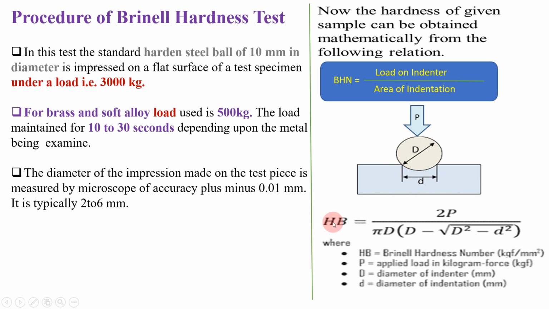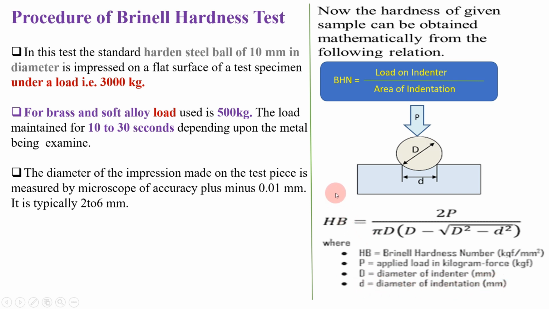So HB, the Brinell hardness, is equal to 2P upon pi D times (D minus the square root of D squared minus d squared). Here HB is the Brinell hardness number, in kgf per mm squared. P is the applied load in kilogram force, kgf. Capital D is the diameter of the indenter in mm, and small d is the diameter of indentation, also in mm.